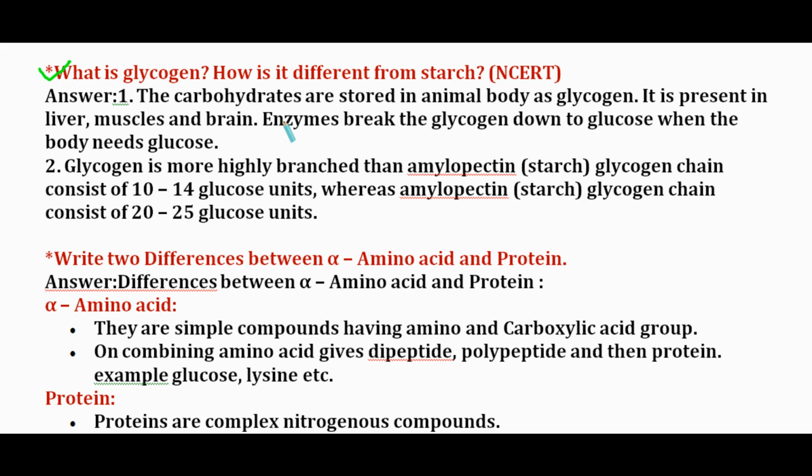What is glycogen? How is it different from starch? The carbohydrates are stored in animal body as glycogen. It is present in liver, muscles and brain. Enzymes break the glycogen down to glucose when the body needs glucose. Glycogen is more highly branched than amylopectin starch. Glycogen chain consists of 10 to 14 glucose units, whereas amylopectin starch chain consists of 20 to 25 glucose units.